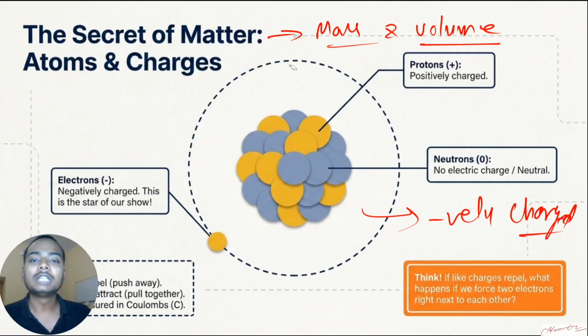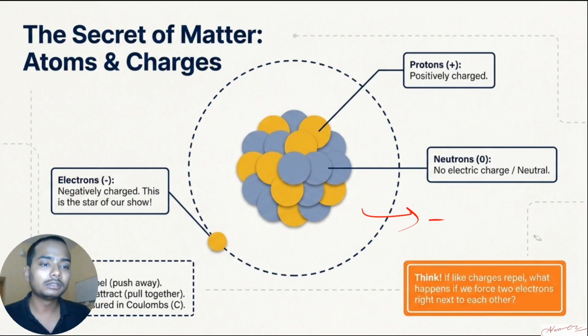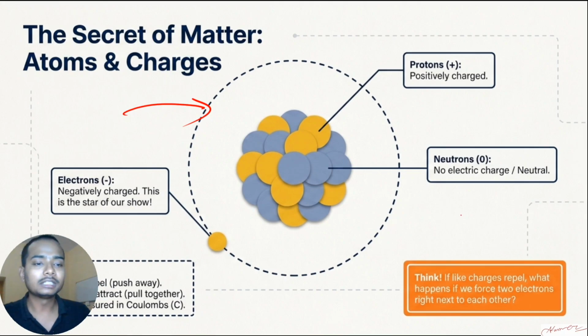Now let us talk about how an atom or a matter gets the positive charge. From here you can get some idea. Let's say any atom, and I take out an electron from this one. Then it becomes positively charged.